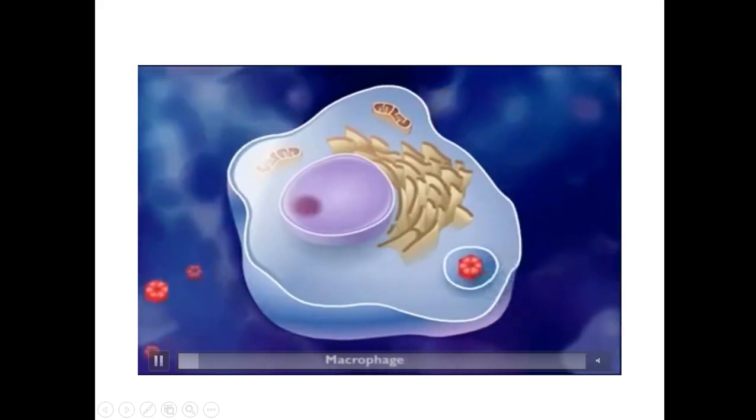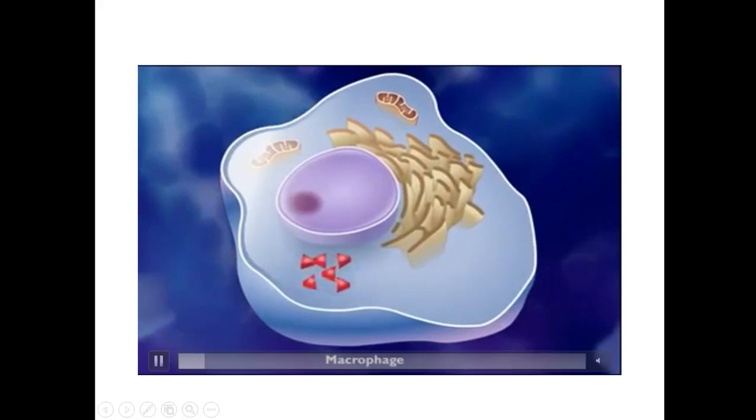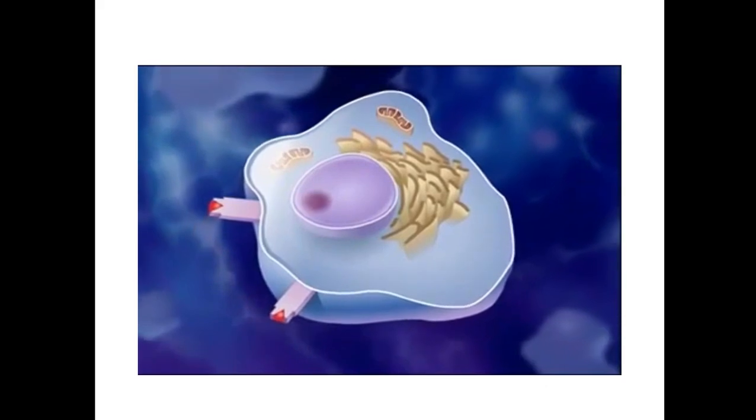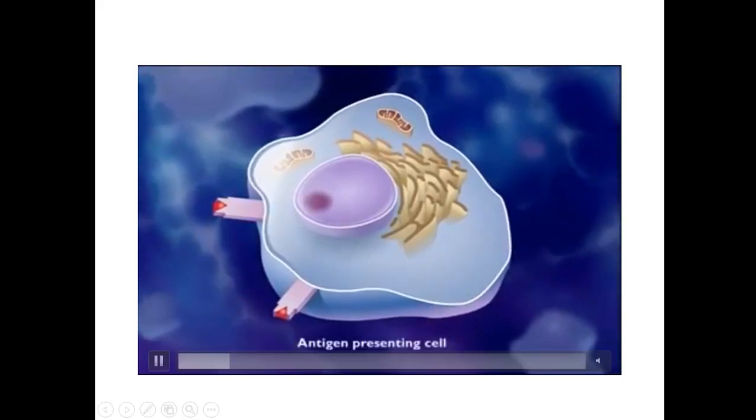One of the pathogens is engulfed by the macrophage. It is broken down into different pieces. Now you can see, as I already said, it assembled and activated the major histocompatibility complex, and the major histocompatibility complex has a binding part for this protein. From inside the cytoplasm, it is taken to the surface of the antigen presenting cell. So the antigen is presented on the surface by the antigen presenting cell.